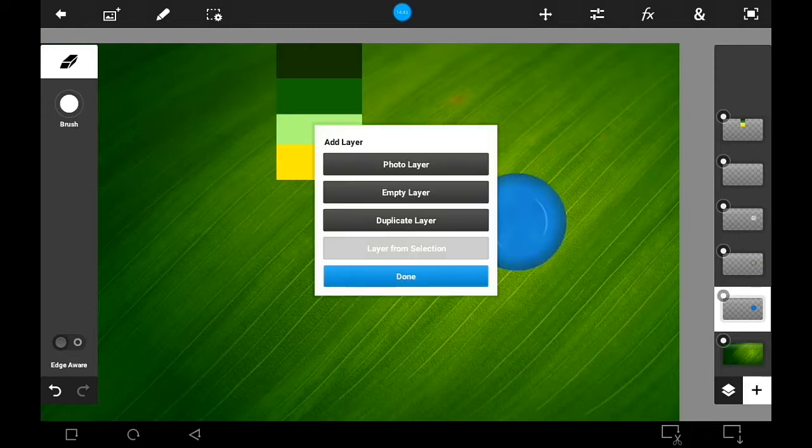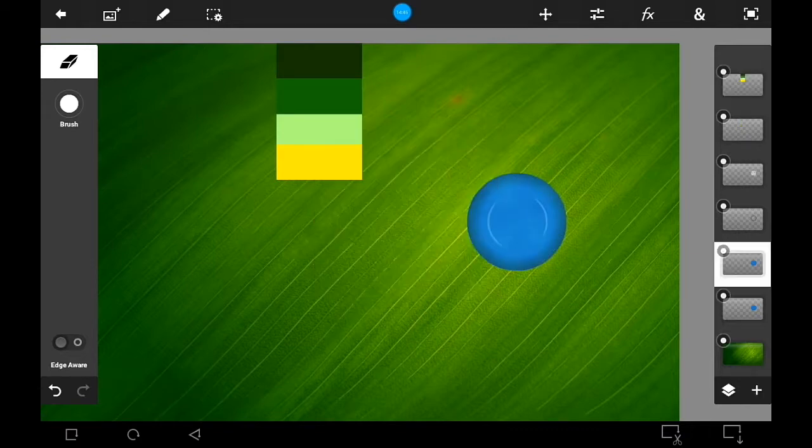Let us add a drop shadow to the drop. Duplicate the circle layer, and click on Drop Shadow under Basic Effect.